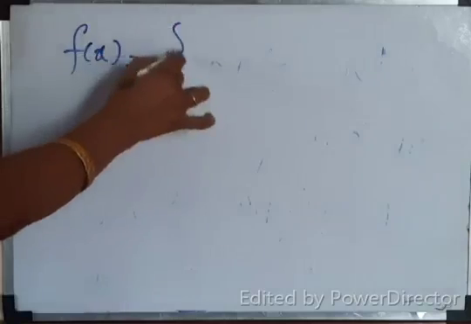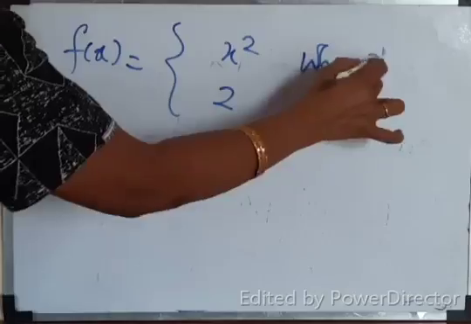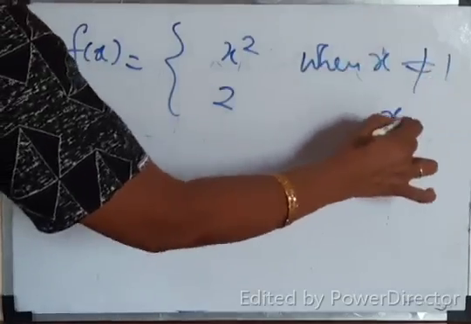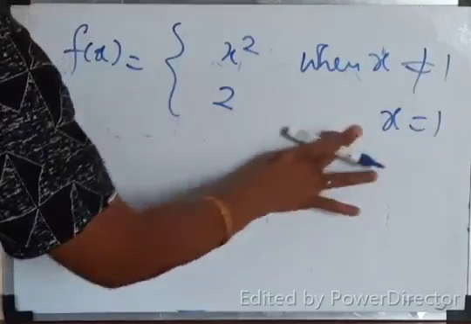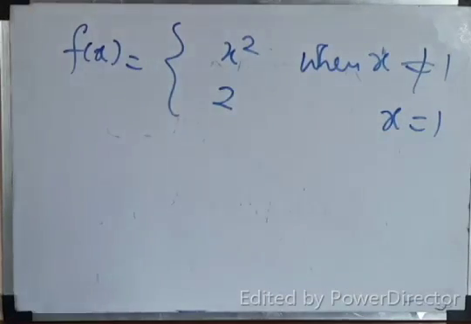We'll start the first question. Easy question. Discuss the continuity of the function f of x equal to x square, and 2 when x equal to 1, for x not equal to 1. This is the question.